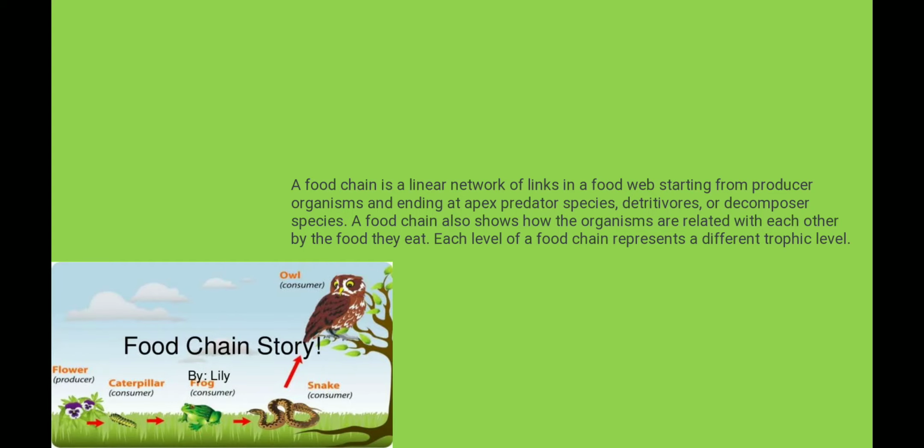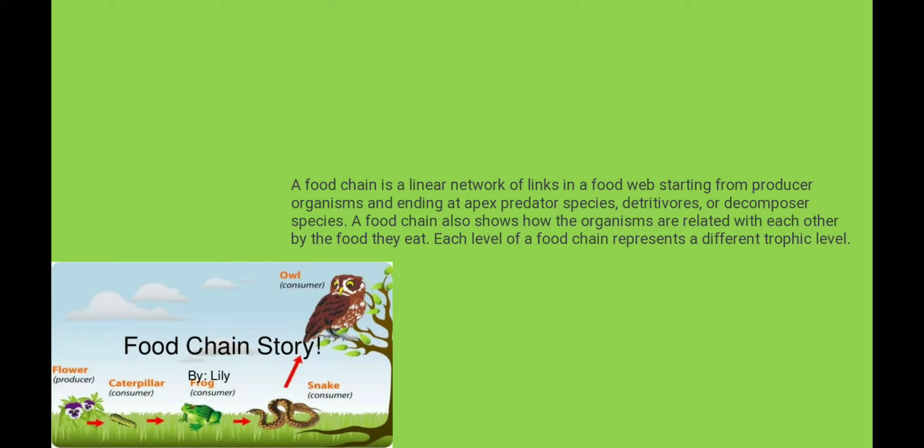So, a food chain is a linear network of links in a food web starting from a producer organism and ending at an apex predator species, detritivores or decomposer species. A food chain also shows how the organisms are related with each other by the food they eat. Each level of the food chain represents a different trophic level.